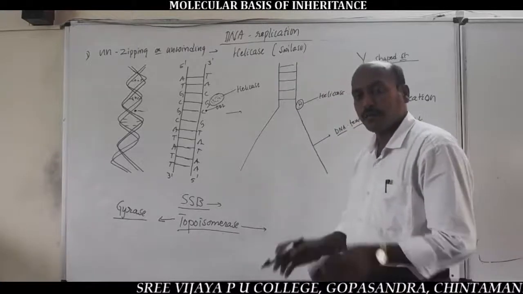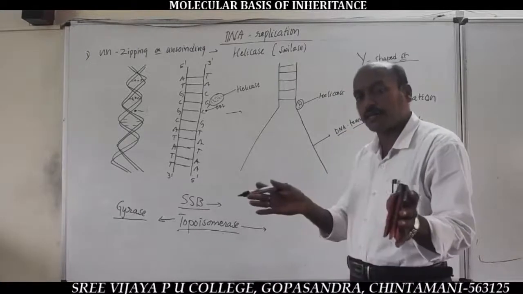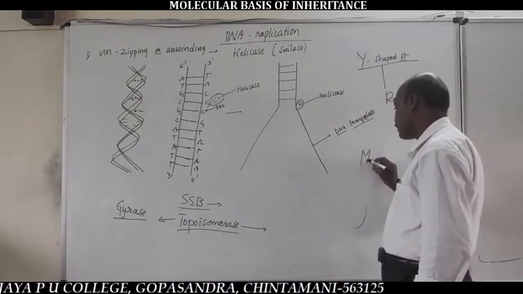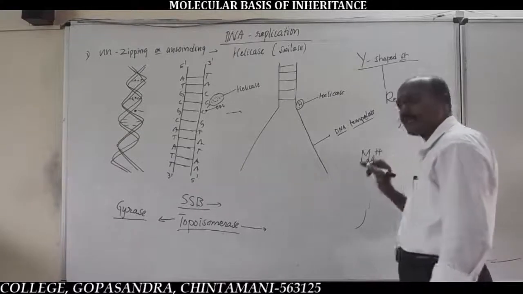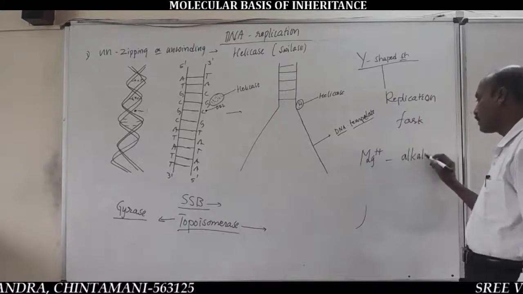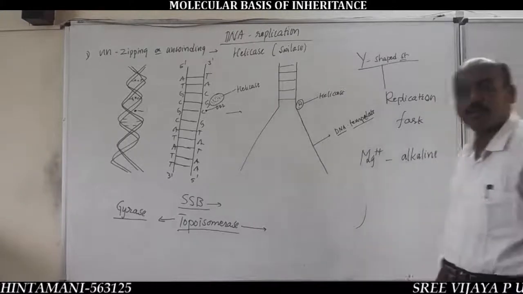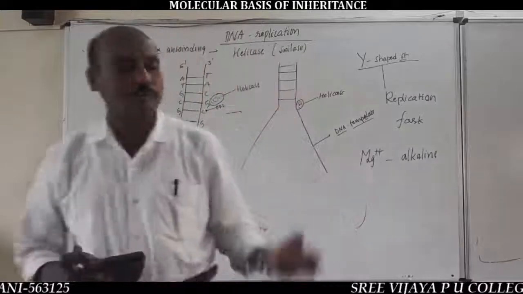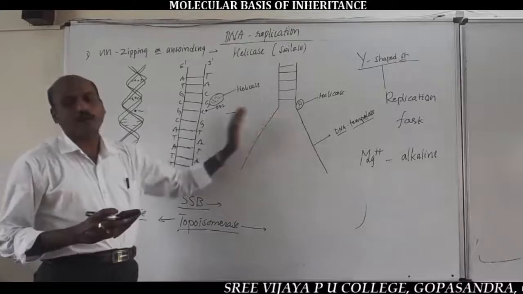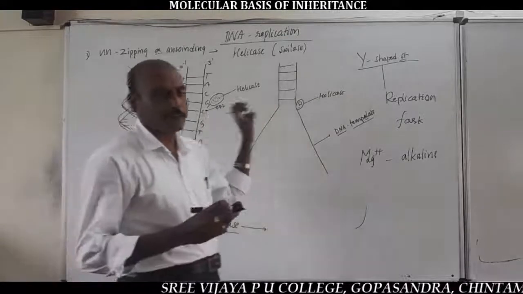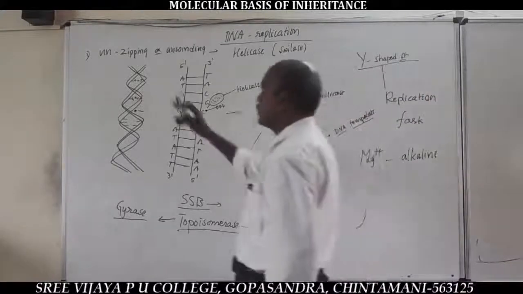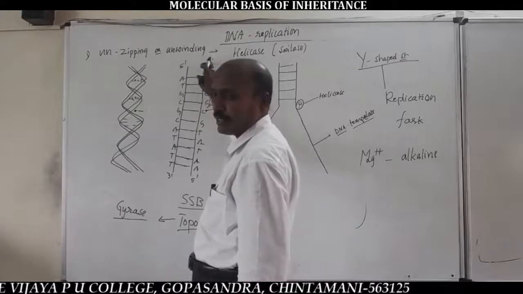Very important. Now, this unchipping process of DNA is maintained by a cofactor, Mg2+ ions, magnesium ions, in alkaline medium, in basic medium, never in acidic medium. In basic medium, the cofactor magnesium ion is responsible for the unchipping process of DNA. That is the first step, called unchipping DNA or unbinding DNA.